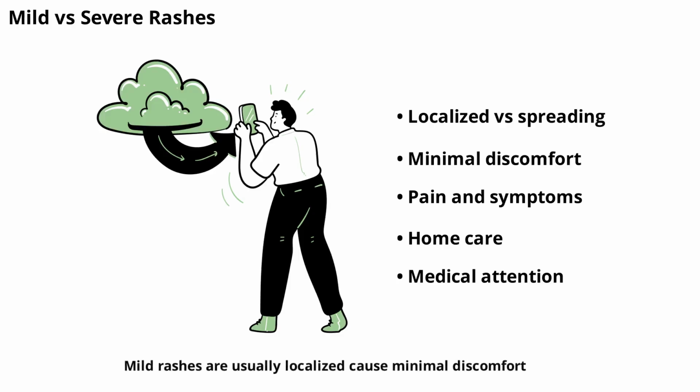Mild rashes are usually localized, cause minimal discomfort, and resolve with home care. Severe rashes may spread, cause pain, or be accompanied by other symptoms. Knowing the difference helps you decide when to seek medical attention. Next, we'll discuss the role of immune system disorders in rash development.